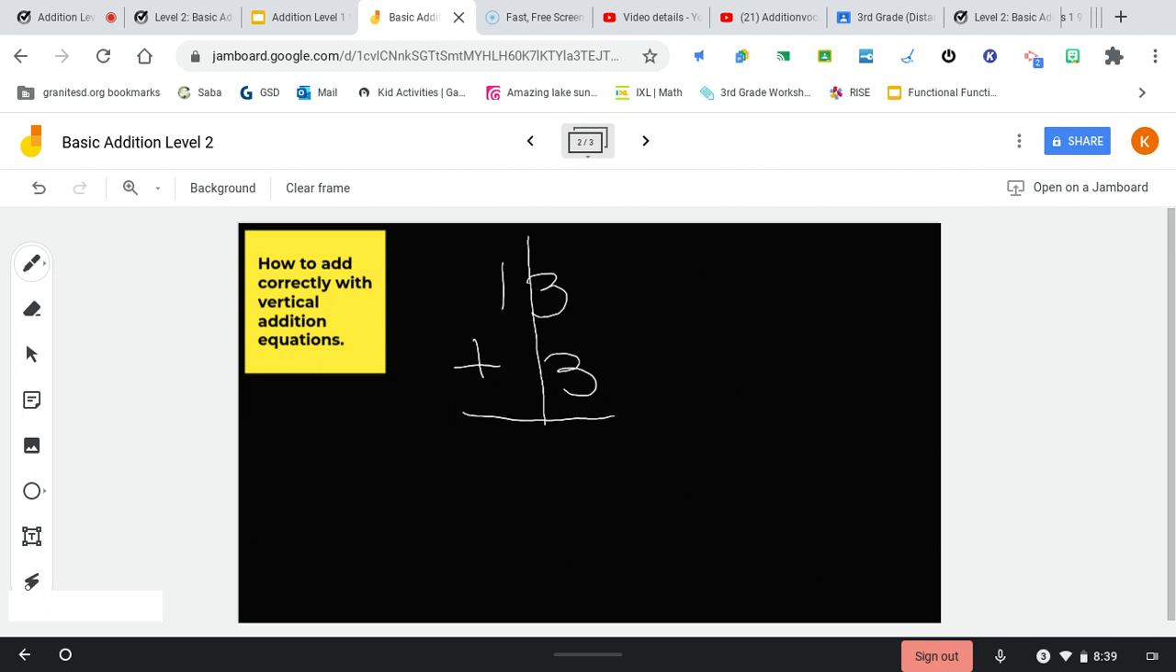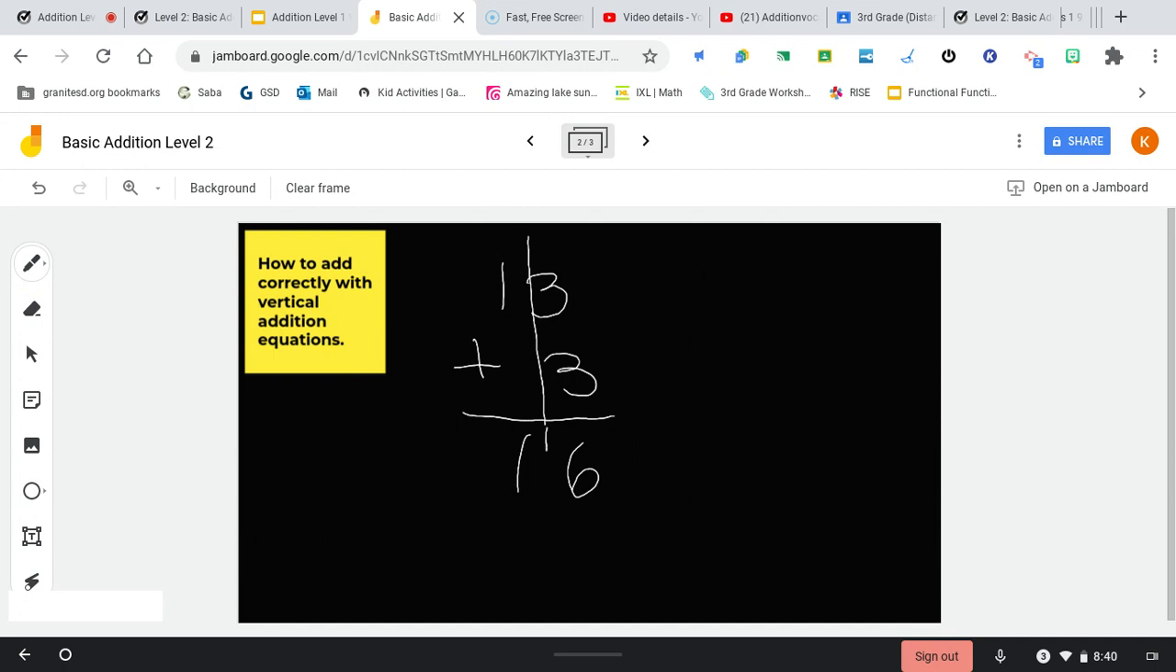So we have in the ones column 3 plus 3. Well, we know that 3 plus 3 equals 6. So we're going to write that directly under the ones. Next, we're going to move to the tens place, and we have 1 in the tens place. Well, there's nothing at all, no number at all right here, so that's going to be considered 0. 1 plus 0 is 1. So 13 plus 3 equals 16.